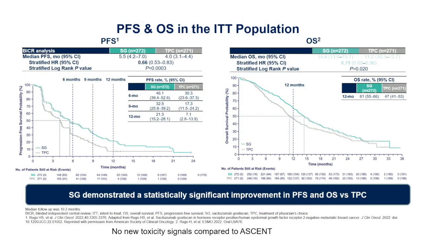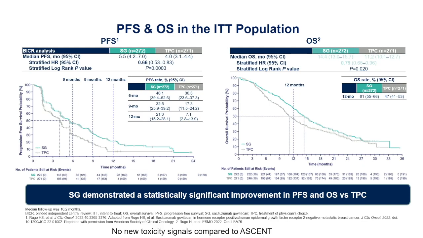What we showed was an improvement in progression-free survival, and it's interesting that we're still pretty crummy at actually differentiating who has disease sensitive to the treatment we want to give. You can see that by the first scan, 20% of patients had progression and fell off trial, but after that point, the curve separated and stayed separated over time with a hazard ratio of 0.66, and at 12 months, 3 times as many patients were progression-free who received SG compared to standard chemo.